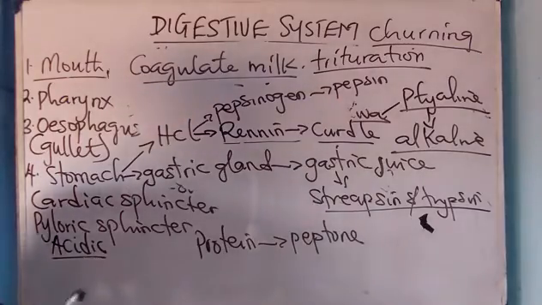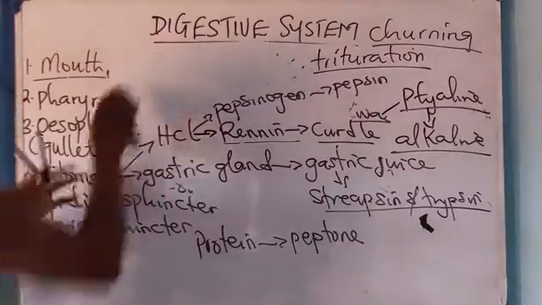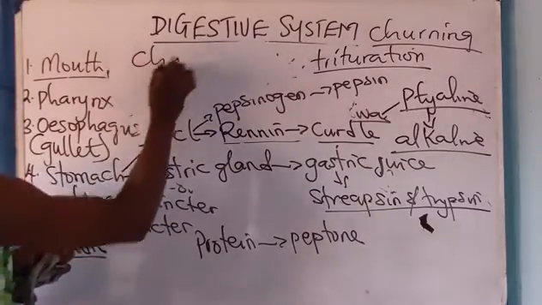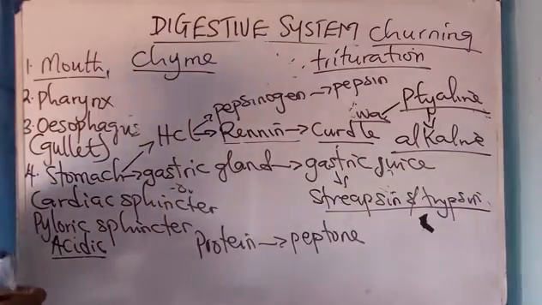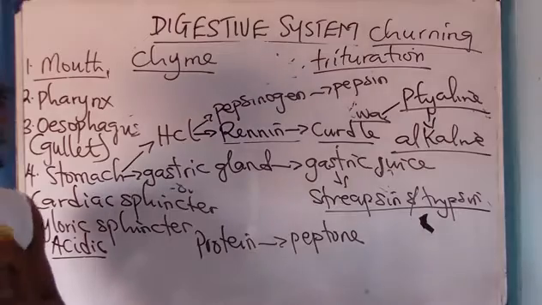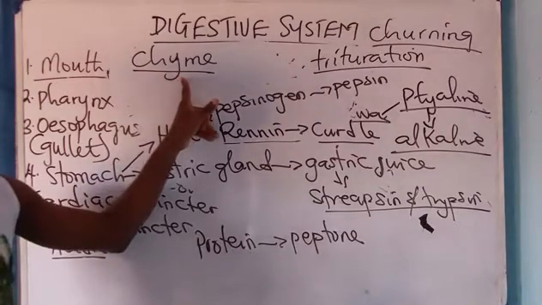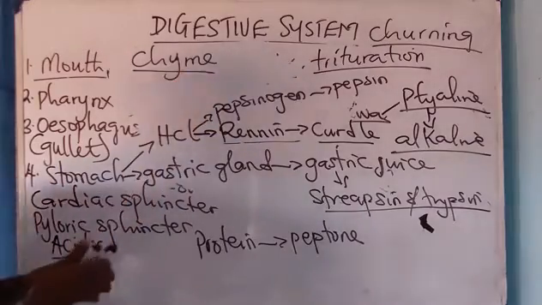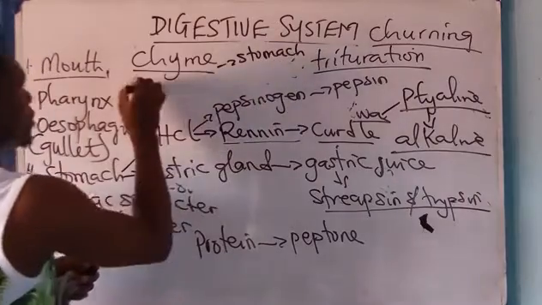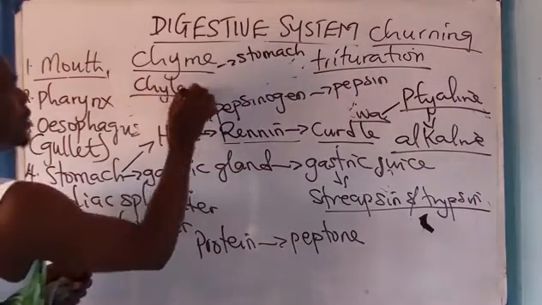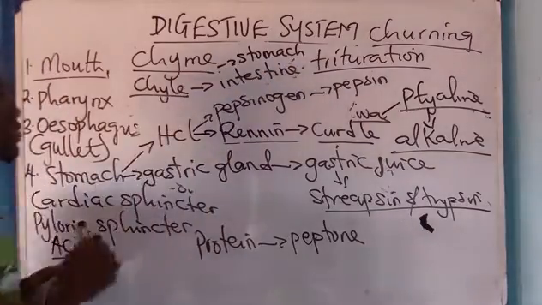The partially digested food in the stomach is called what? Chyme. Say chyme. Now chyme is to the stomach, chyle is to the intestine, then bolus is to the mouth.